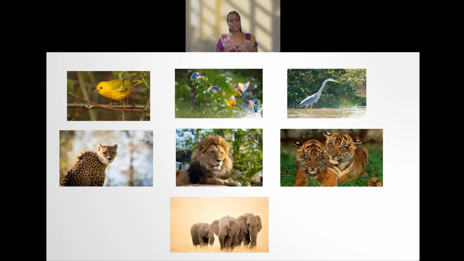So you can see different varieties of plants, animals, and birds in your surroundings. Are they the same? No, they are different from one another. In your surroundings you can see different kinds of trees, different kinds of grasses, different kinds of birds, different kinds of animals, and they are not similar, and they have very many variations.